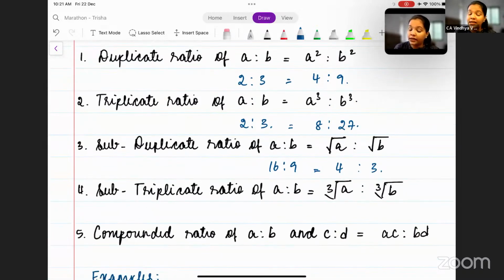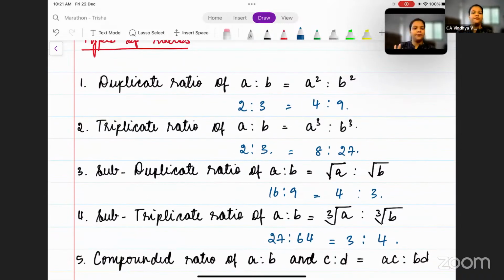Now next, what is the subtriplicate ratio? Subduplicate is square root. So subtriplicate will be cube root. So what is the subtriplicate ratio of, let's say, 27 is to 64? Okay. Cube root of 27 is 3 and cube root of 64 is 4. Okay. So these are your first 4 types of ratios: duplicate ratio, triplicate ratio, subduplicate ratio, and subtriplicate ratio.